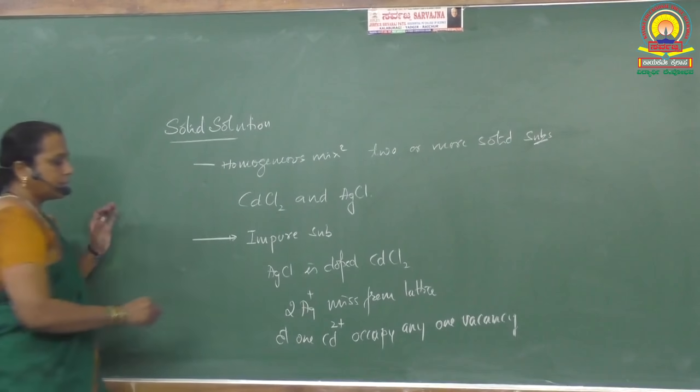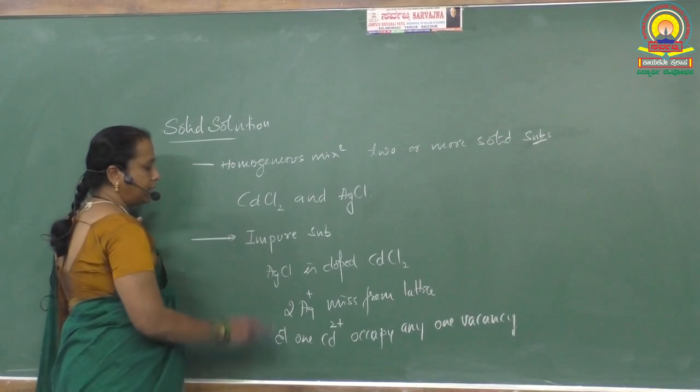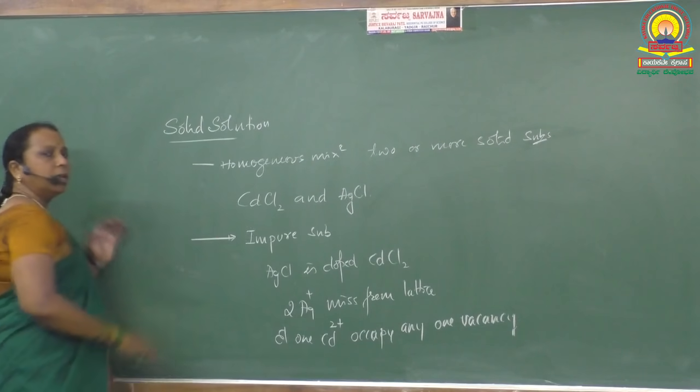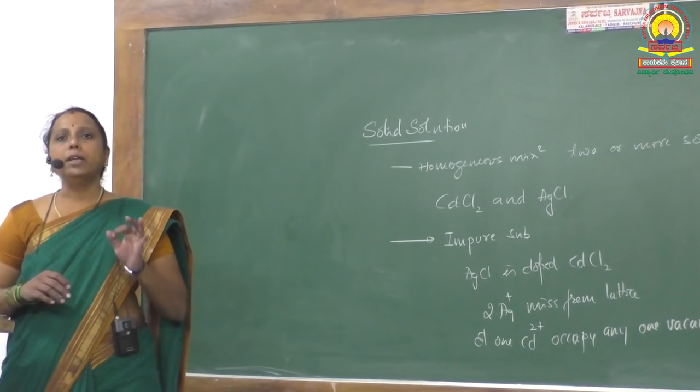In this case, silver chloride is doped with cadmium chloride in the sense it is made impure by adding cadmium chloride. So, the answer to this question in brief is impurity defect.